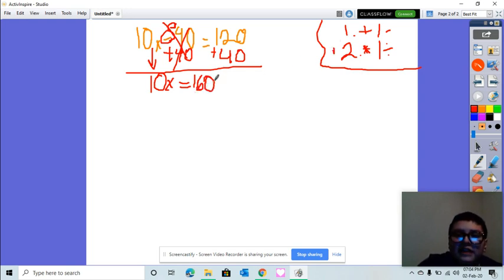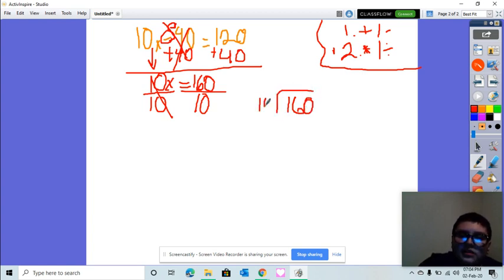And we're gonna do our last step, which is do the inverse of multiplication, which is dividing. So it's gonna be 10. What I do to one side, I do to the other. Cross these out. We're gonna do top in, bottom out. So 10 times 1 is 10. We bring the 6 and the 0 down. 10 times 6 is 60. So it's basically going to be x equals 16.